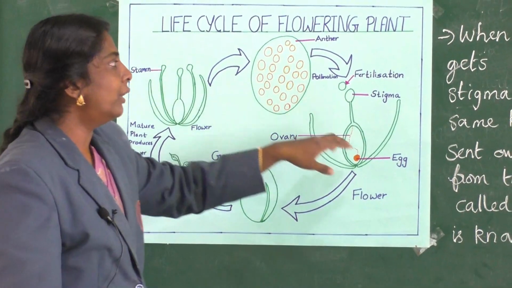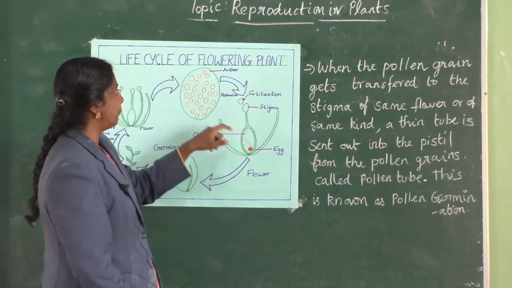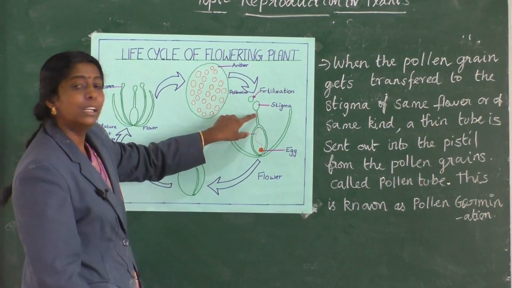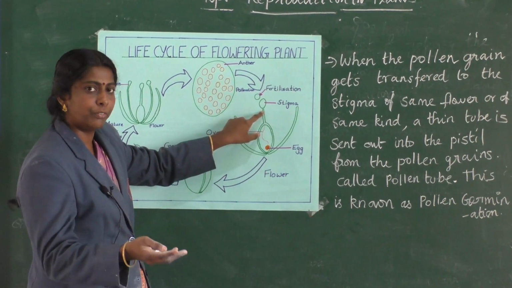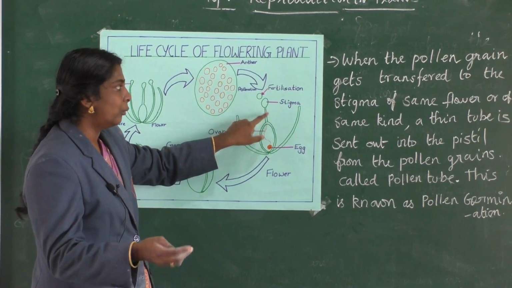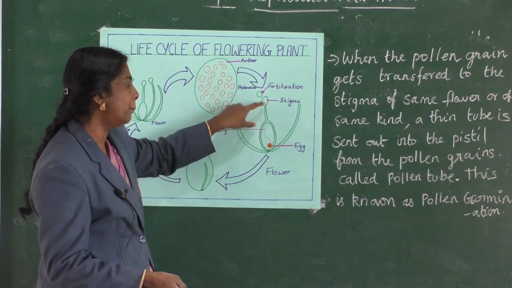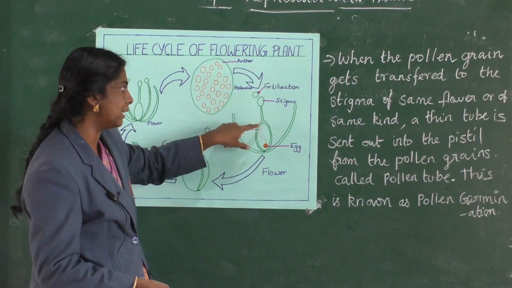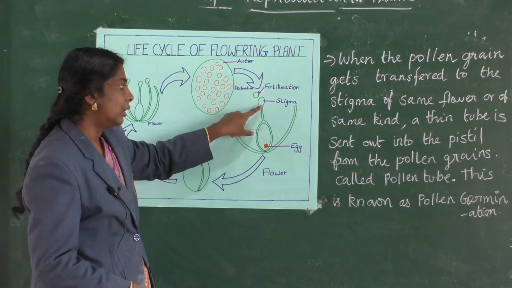One important thing is that when the pollen grain gets transferred to the stigma of either the same flower or the same kind of flower on another plant, a thin tube is sent out into the pistil. A tube-like structure from the pollen grain is sent inside the pistil, the female reproductive organ.